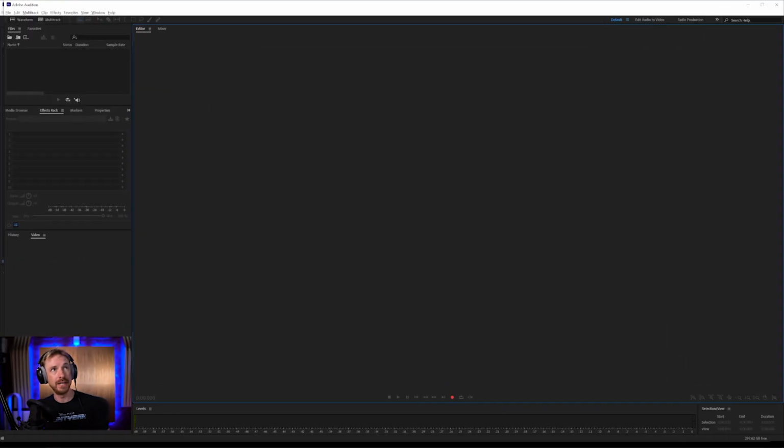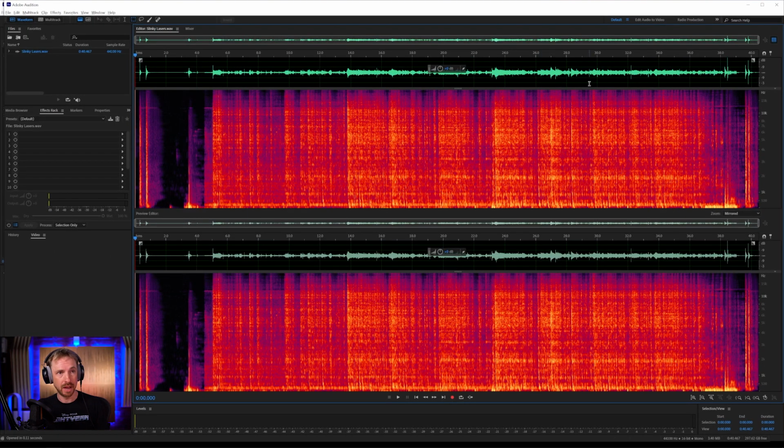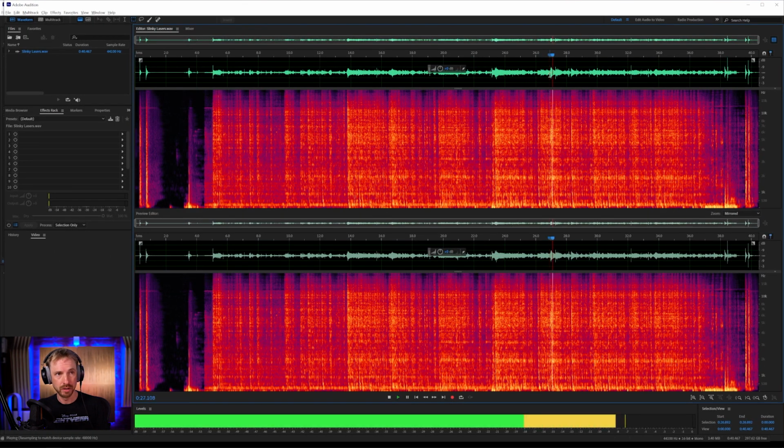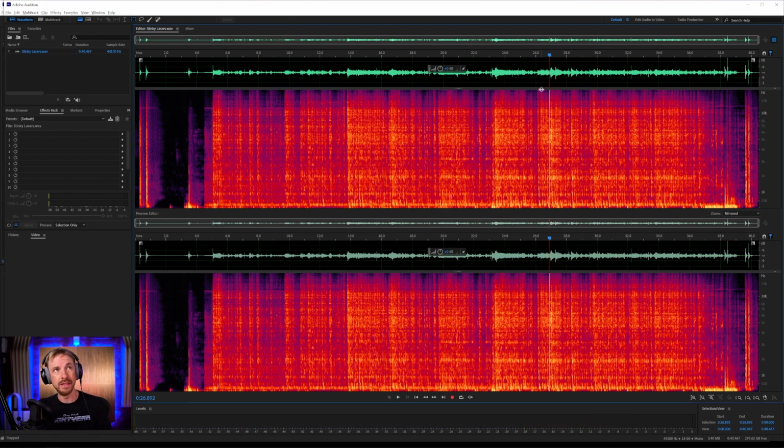And if I hop over to Audition and bring in the slinky lasers, you'll see here, I've got some great samples that I can use in the Buzz Lightyear kind of movie. So I'm definitely going to work on that. I've also got some Isabella stuff, so let's bring her in as well.